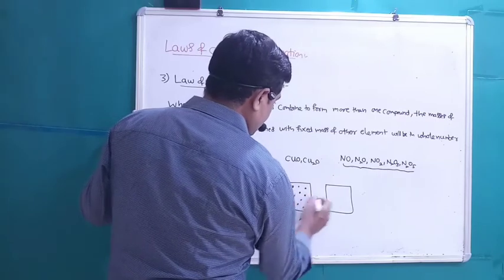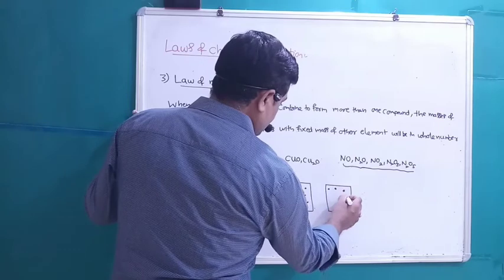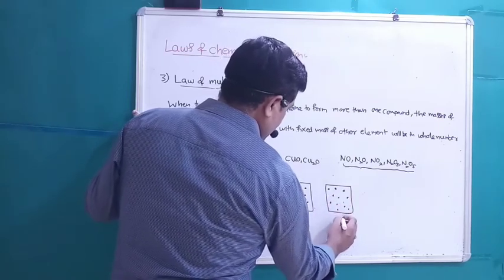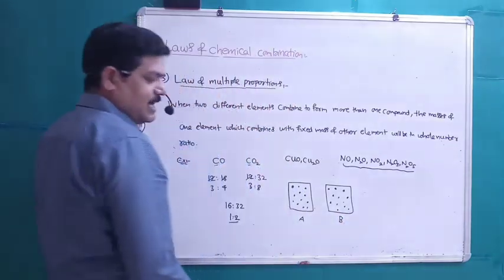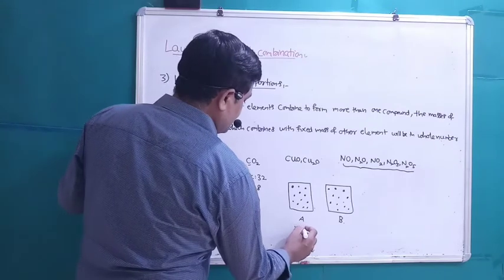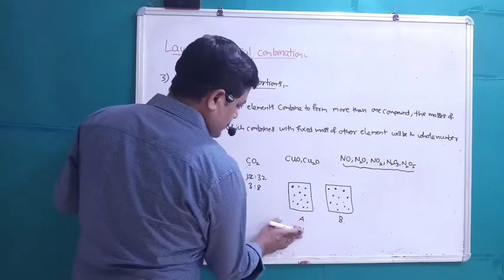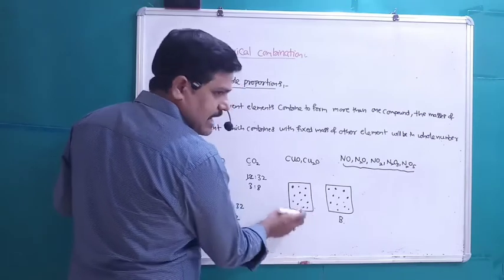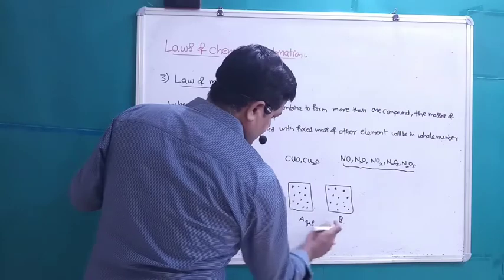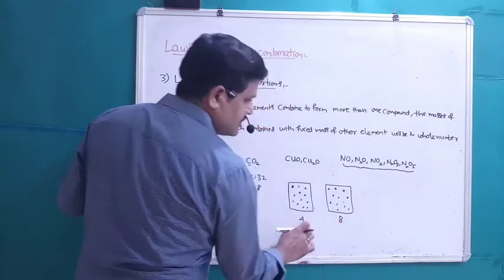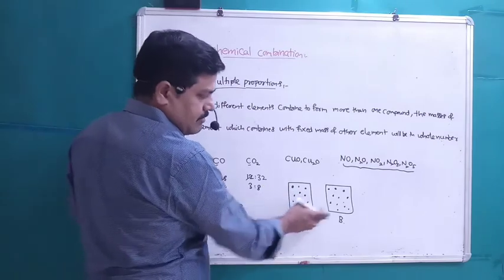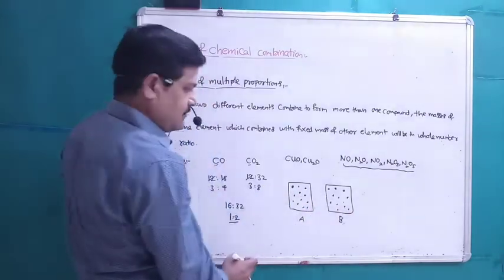One is A, other one is B. Both are containing the same elements. Let us assume that this will contain X element and Y element, so the formula is XY. Gas A is in one container, one sample. A, B, two samples of gases are given.